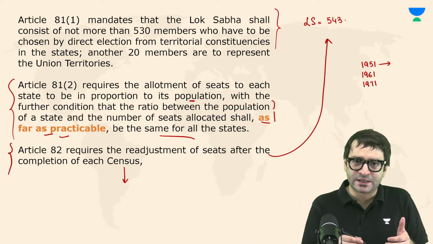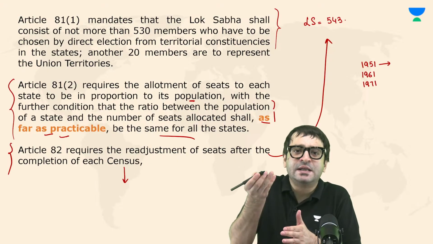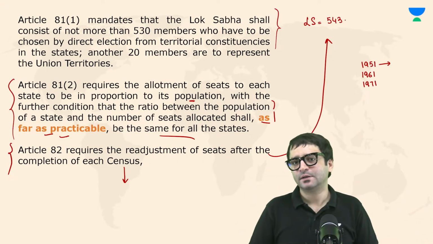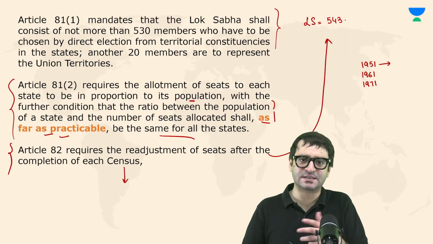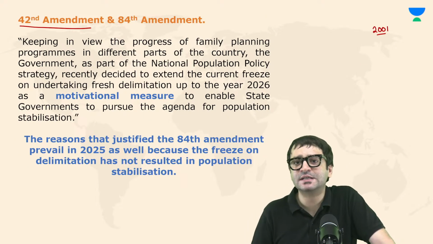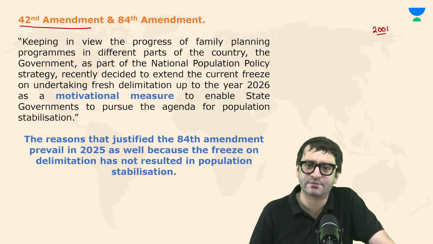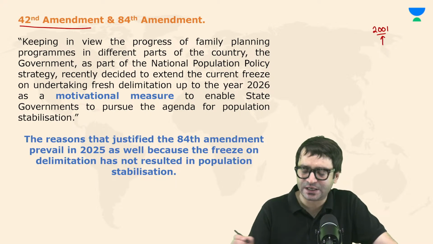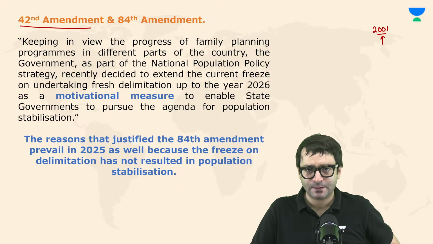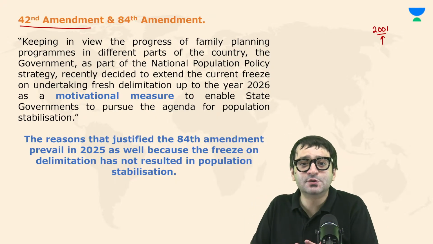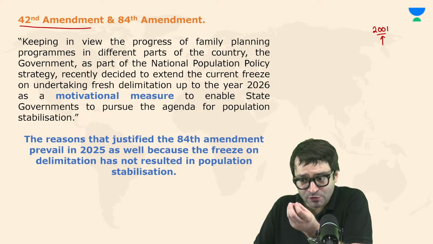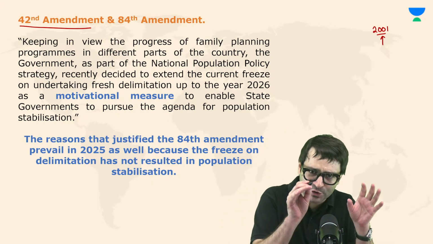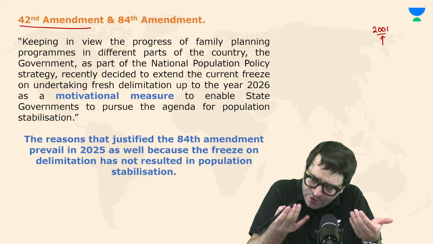When seats kept on increasing, some states got an increase in the number of seats, some states got a decrease as well, which happened after the census of 51, 61, 71. But then in the 42nd Constitutional Amendment Act 1976, the Constitution was amended to say no further delimitation till 2001. But listen to me carefully. Why was this done? It was not explained in writing. No explanation was provided why it was done, but we know why it was done.